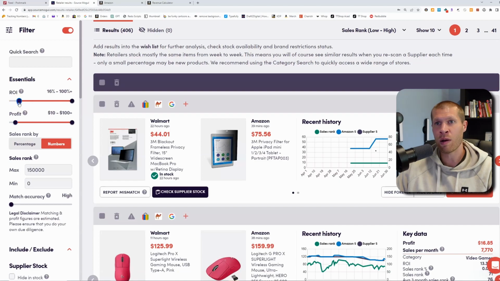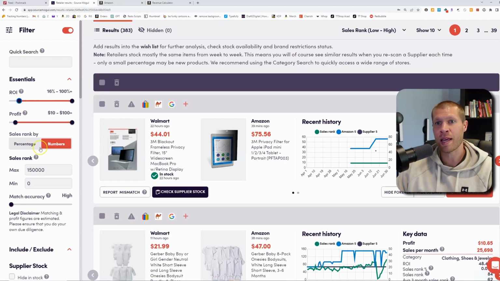So let's raise this a little bit more so we don't have to go through and check a bunch of them. We'll raise that to 16. We'll raise that to 10. We'll say the top rank is 100,000 this time, and now it's 307. So now we want to go through and check these products to see if they are indeed the same product first and foremost, and if they're profitable and we can sell it. And then obviously we want to make informed decisions about whether or not we want to buy them and how many, and then ship them into Amazon.